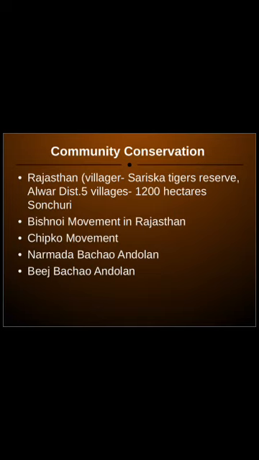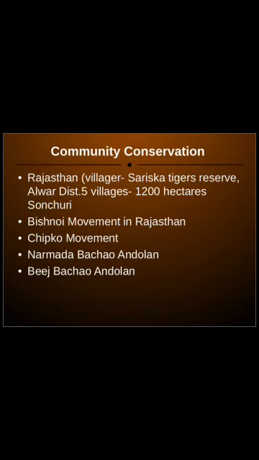So in the Beej Bachao Andolan, people are encouraged to use only biomanure, not any chemical fertilizer, so that the originality of the seed continues to remain the same.